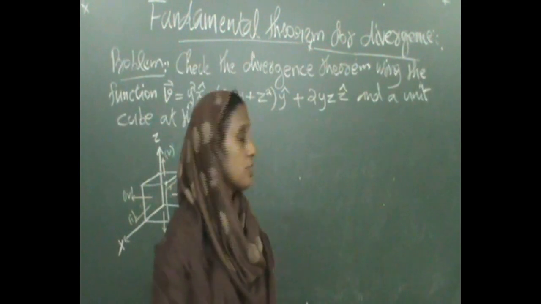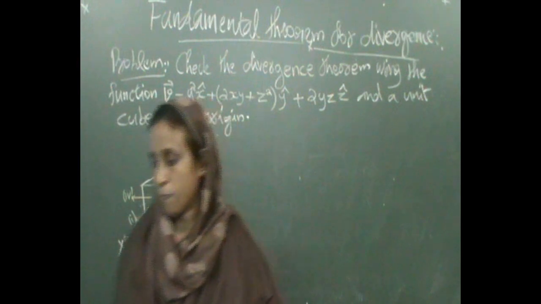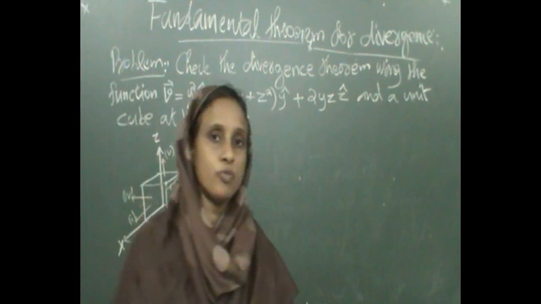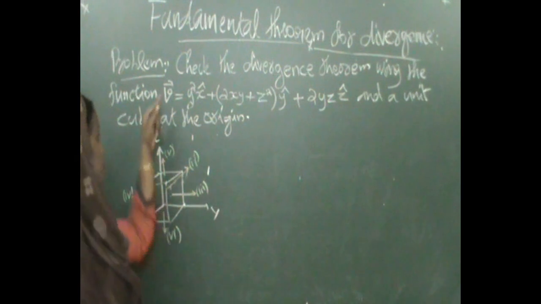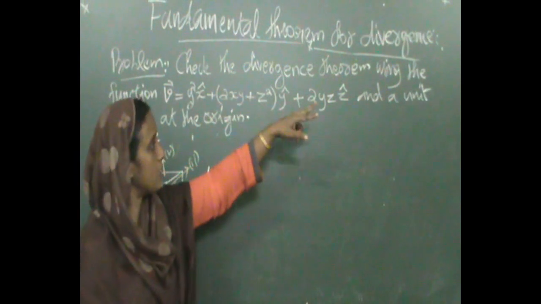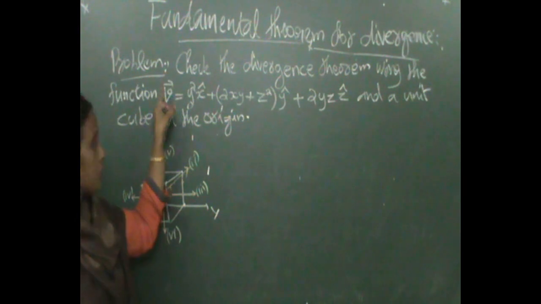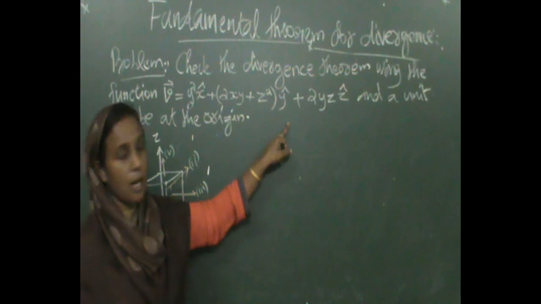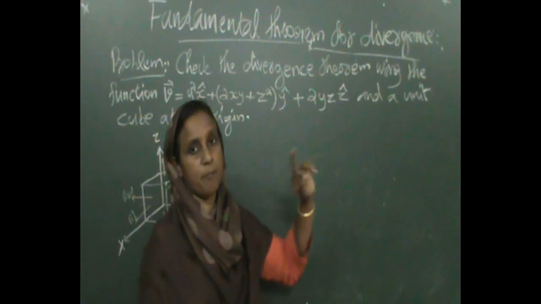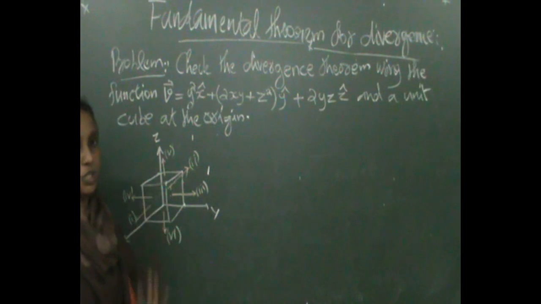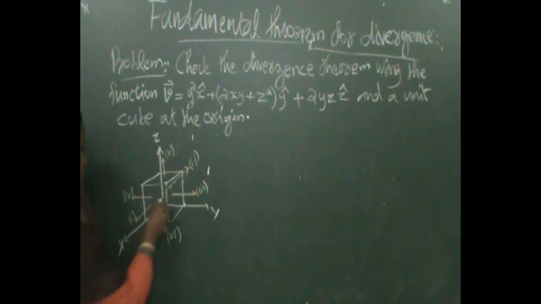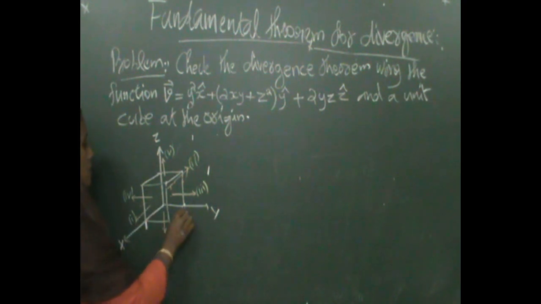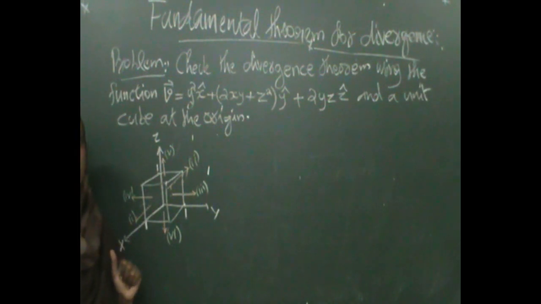To verify this fundamental theorem for divergence, consider this problem. Check the divergence theorem using the function vector V equal to y square x cap plus 2xy plus z square y cap plus 2yz z cap, and a unit cube at the origin. This is the cube. Here you can see that each side of the cube has length 1.